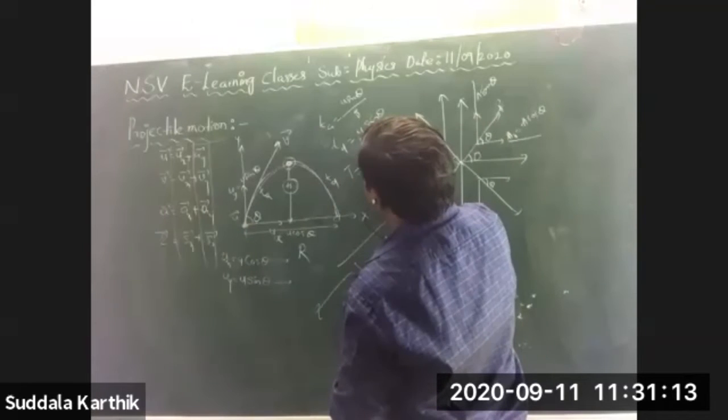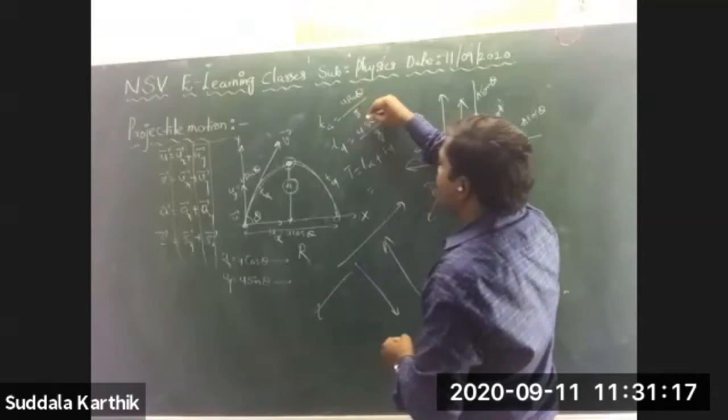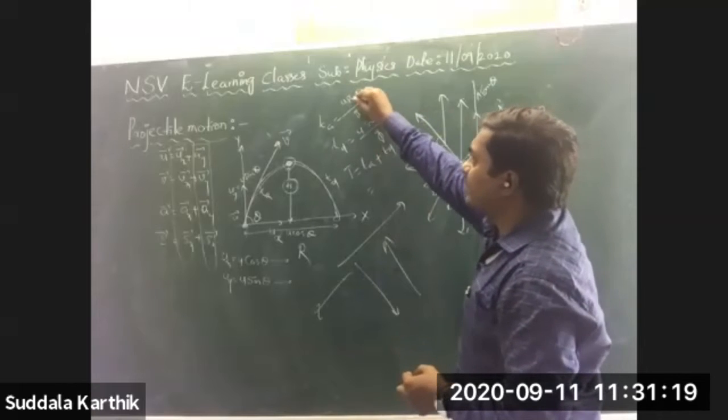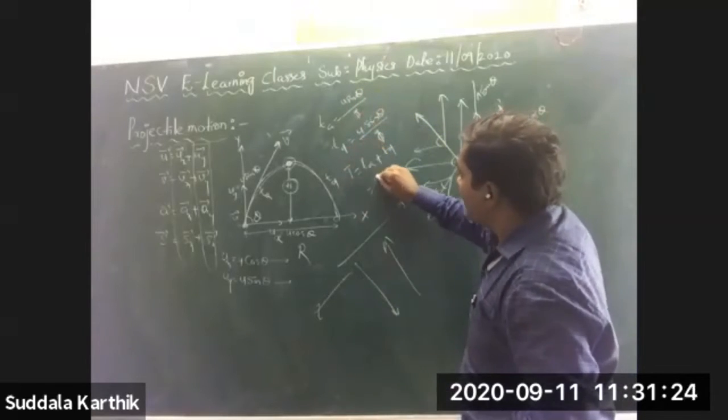So T equals TA plus TD, which is u sin theta by g plus u sin theta by g, that is 2u sin theta by g. This is the time of flight.